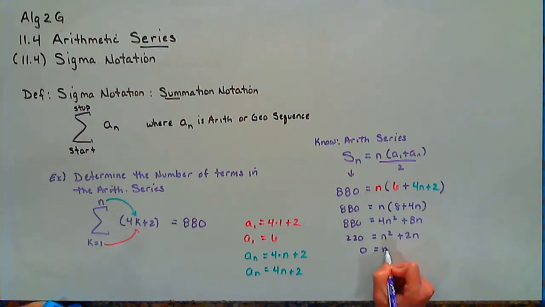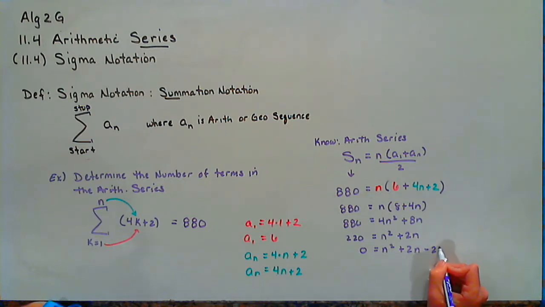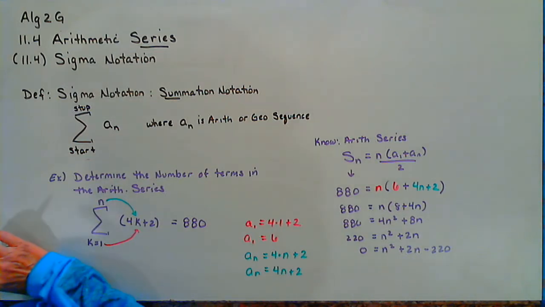This is now quadratic, so you can choose to solve by factoring or completing the square or quadratic formula or synthetic division. But I believe this will factor nicely into 2 factors. I need 2 factors that add up to 220. That'll give us 2.